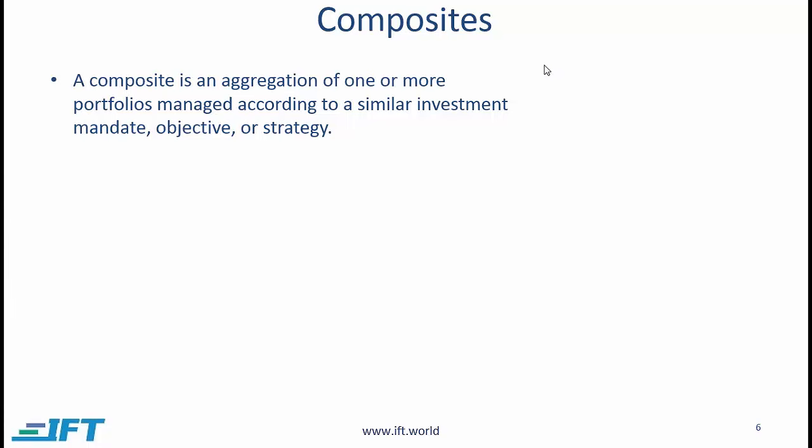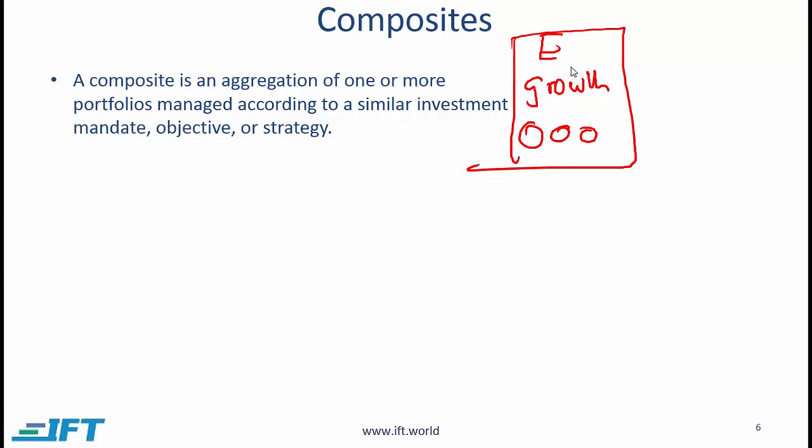So let's say that we categorize this group as equity investors, and within equity, they are interested in growth stocks. If you combine the various portfolios which fall in this strategy, in other words, equity and within equity growth oriented stocks. So this is one strategy.